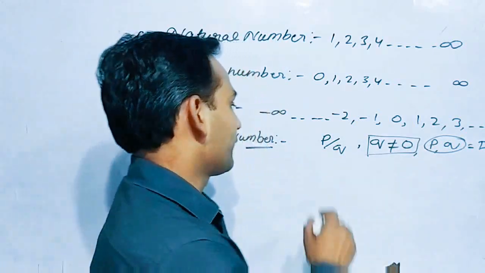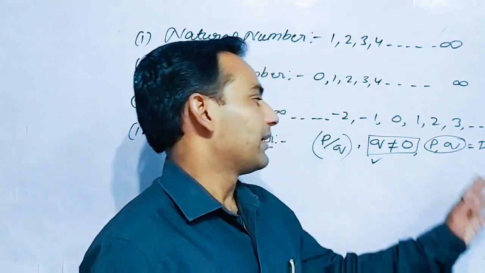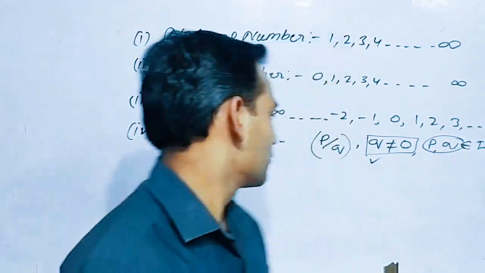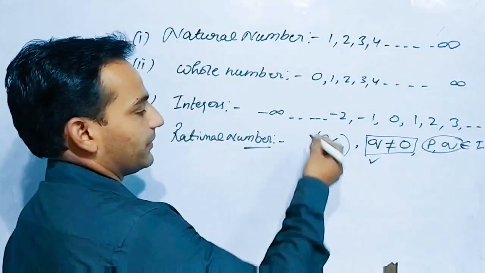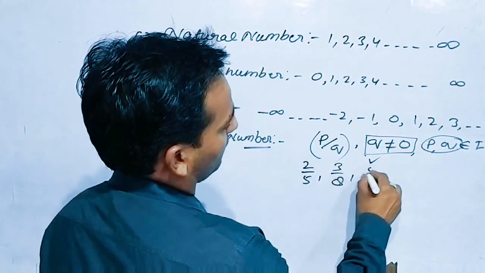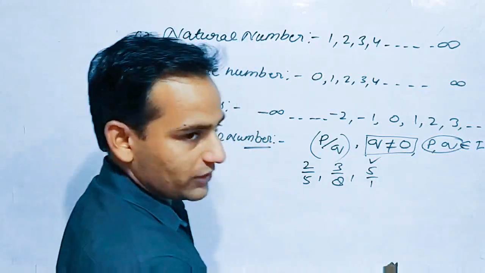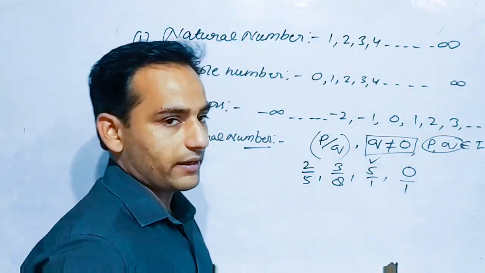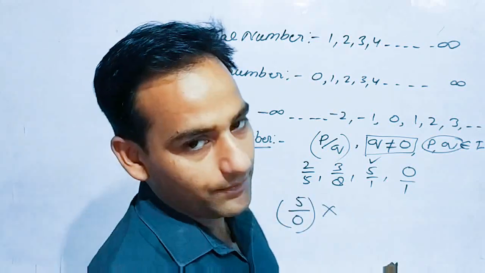So a number in the form of p by q, where q is not equal to 0, is called a rational number, and p and q, they belong to what? Integers. Okay, so this is called rational numbers. So any number which you can write in the form of p by q, like 2/5, 3/8, 5, if I have written only 5, that means 5/1 you can say. If I have written 0 also, it is a rational number, because 0/1 you can write. But if I have written 5/0, this is not a rational number. Okay, please remember this.